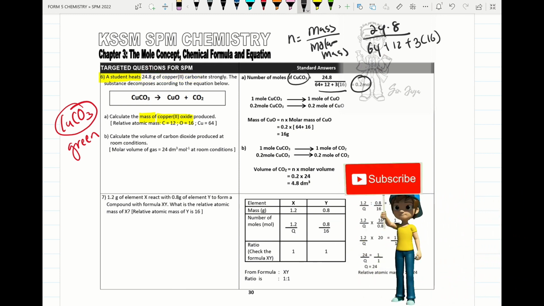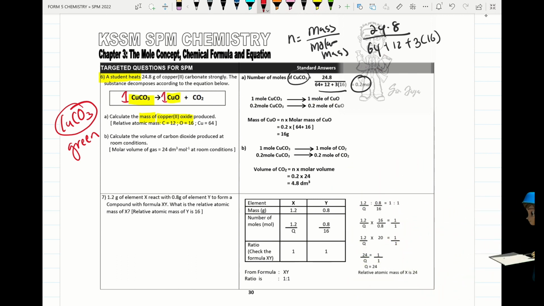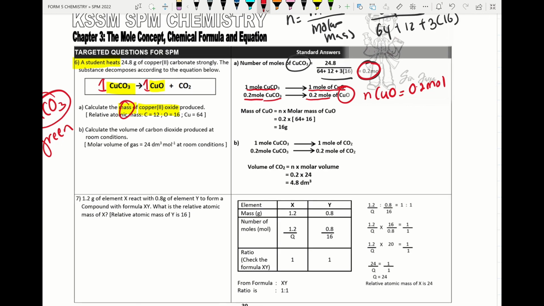Right, so next point, what about 0.2 mole? We try to compare the equation and find the mole ratio. I write here, 1 mole of copper 2 carbonate gives us 1 mole of copper 2 oxide from the equation. We take 0.2 mole of copper 2 carbonate, it will give us 0.2 mole of copper 2 oxide. Alright, so the number of moles of copper 2 oxide we already get, 0.2 mole.